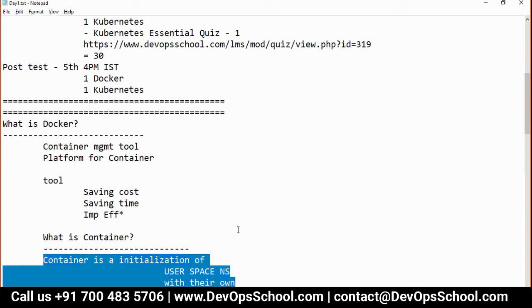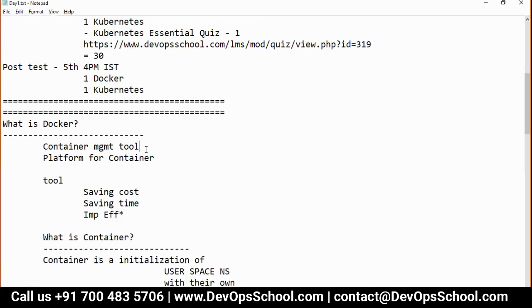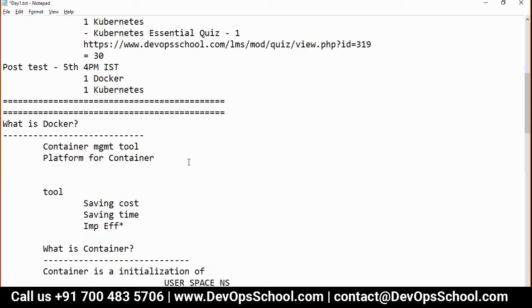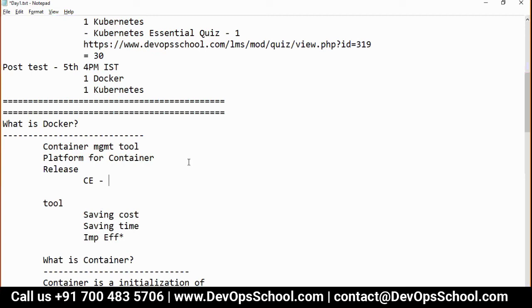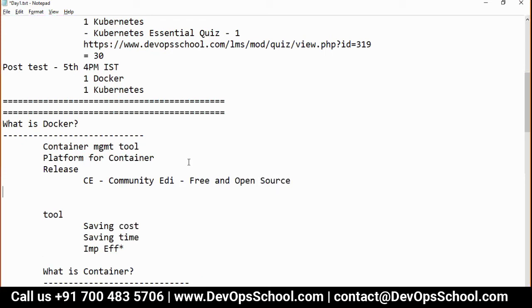Okay, so let's conclude this topic. What is Docker? So guys, Docker is a container management tool. It's a platform. Docker has different kinds of releases. One is the Community Edition, CE, which is free and open source. The other is the Enterprise Edition, EE, which is paid.